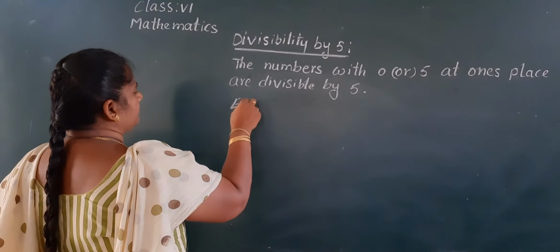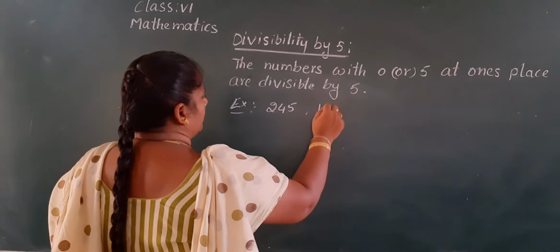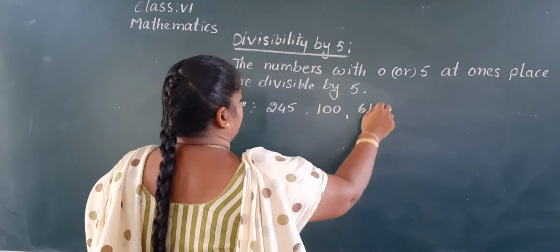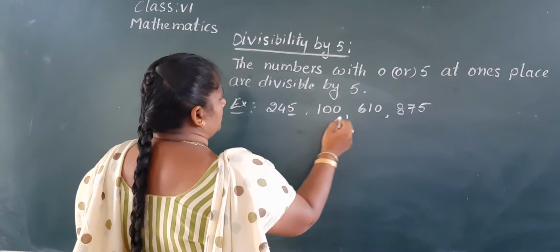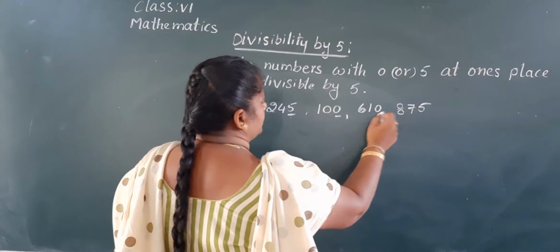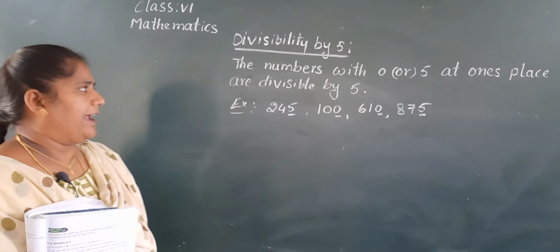Example, 245, 100, 610, 875. See here 5, here 0, here 0, here 5. As these numbers are divisible by 5.